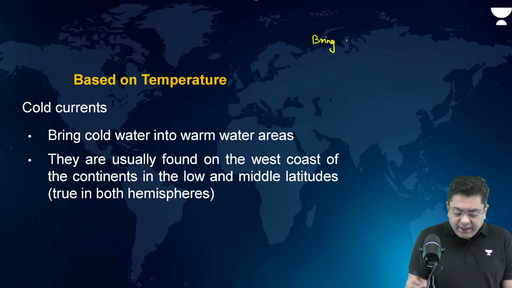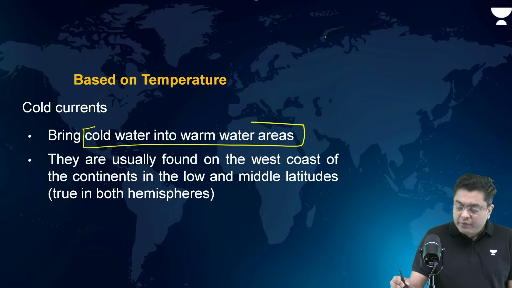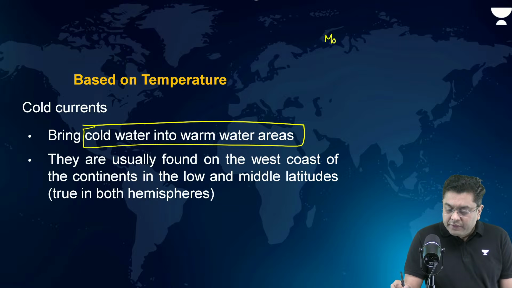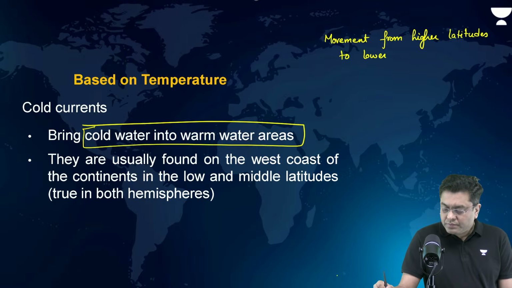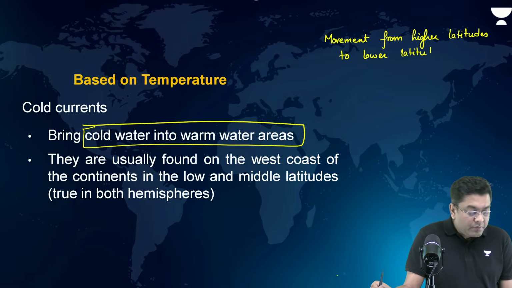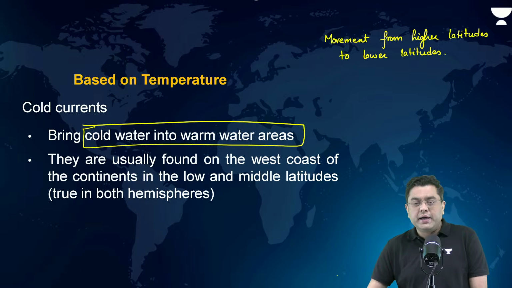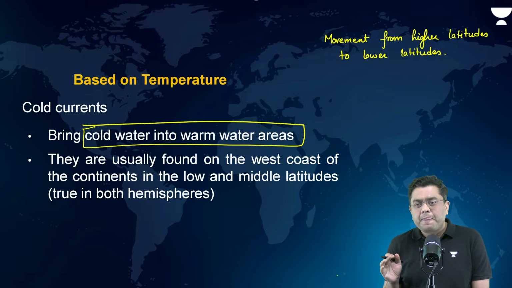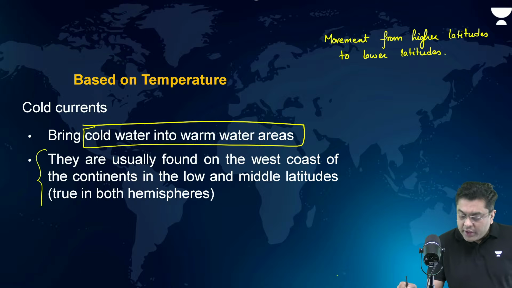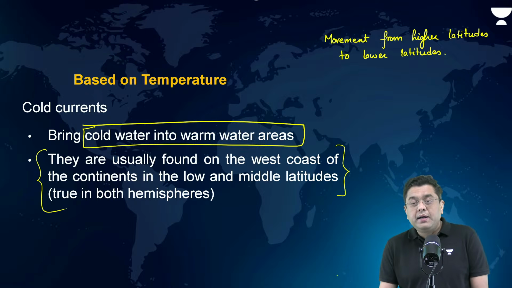Okay. So generally, cold currents, they bring cold water into the warm water regions. So movement is associated from higher latitudes to lower latitudes. Any ocean current which moves from higher latitude to lower latitude will bring colder water in comparison, right? That is a cold current. They are usually found on the west coast of the continents in the low and middle latitude.